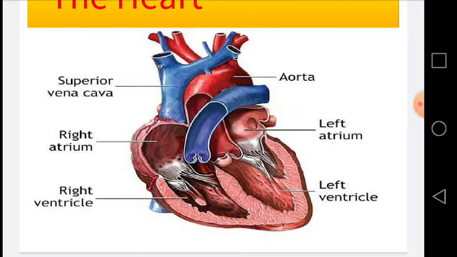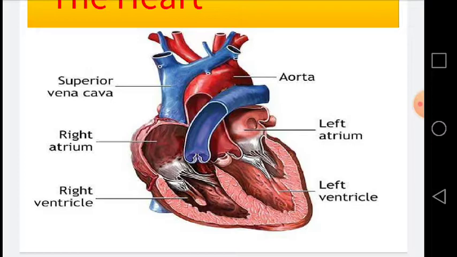The two smaller upper chambers are called atria, and they have thin walls. Blood first flows into the atria. When the atria contract, blood is forced into the lower chambers called ventricles. Ventricles have thick walls filled with the cardiac muscles. When the cardiac muscles in the ventricle contract, they squeeze inward on the blood inside them. This pushes the blood out of the heart. The right ventricle pushes blood to the lungs, and the left ventricle pushes the blood towards the body.